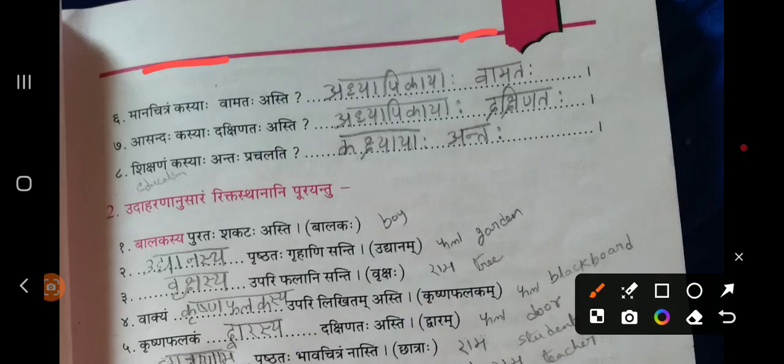On the left hand side of the teacher, the India map is there. आसन्दः कस्याः दक्षिणतः अस्ति? अध्यापिकायाः दक्षिणतः means right hand side. शिक्षणं कस्याः अन्तः प्रचलति? कक्षायाः अन्तः. Teaching is going on inside the class.